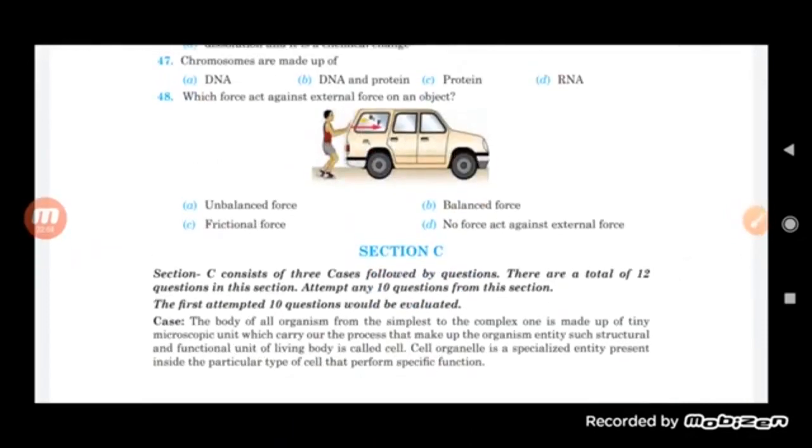Now, which force acts against an external force on an object? So basically, an external force which is acting on an object, the force which opposes it is called a frictional force. If we are applying a force on an object, then the force which is acting just opposite to the force applied by a person is called the frictional force. So we can say here that the force against the external force is the frictional force.